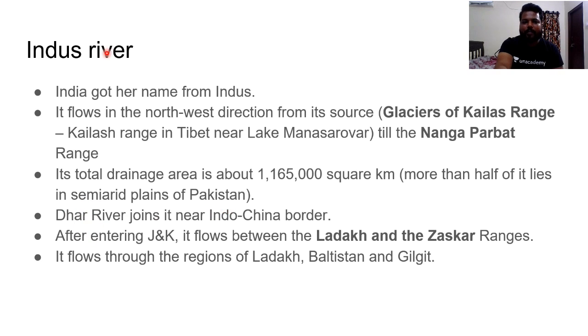Dhar River joins the Indus River near the Indo-China border, and once the Indus River enters Jammu Kashmir, it flows between two important ranges. Do remember this statement. Whenever it enters Jammu Kashmir, it flows between the Ladakh and Zaskar ranges, and it flows through the regions of Ladakh, Baltistan, and also the Gilgit region. Do remember the Indus River flows between the Ladakh and Zaskar ranges. What are the Ladakh and Zaskar ranges? We'll be seeing it in the next subtopic, that would be Himalayas.